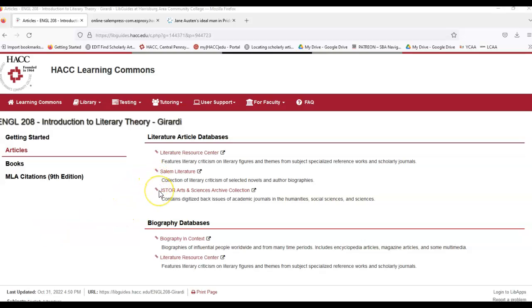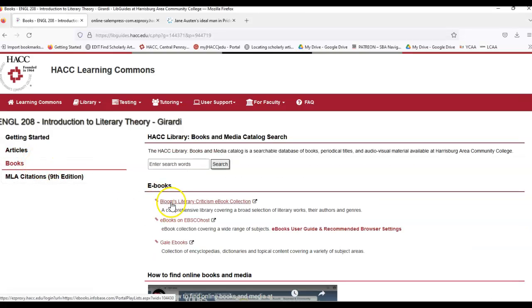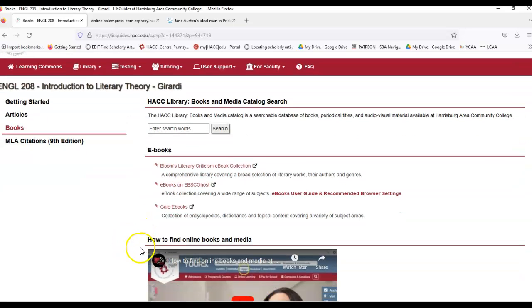So these databases are great for finding articles related to literary criticism, but I would also encourage you to check out the book catalog. One of the reasons is that we have this great literary criticism ebook collection through Bloom's. So I've included a link here to our regular books and media catalog search. You could do a similar search that I was doing, Pride and Prejudice and Feminism. There is a video embedded in this page that talks to you about how to use the catalog search. But I'm going to go straight to this ebook collection because it is really relevant to what we are focusing on.